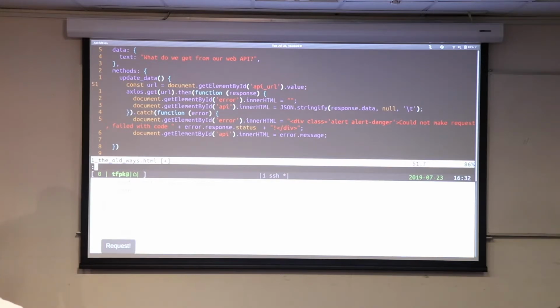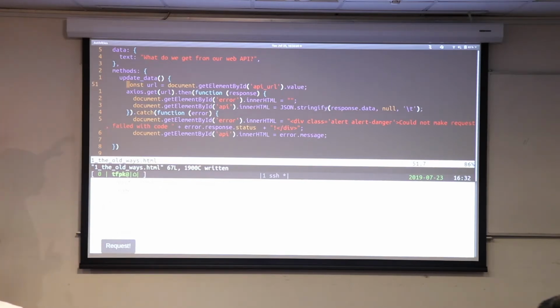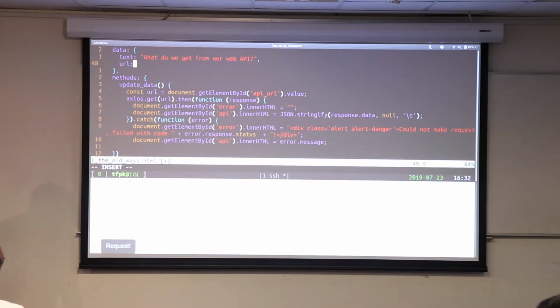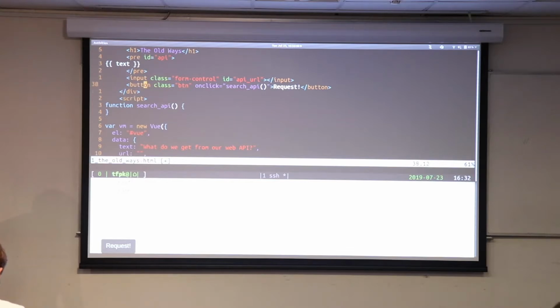But one of the things we might notice is that we've still got the old world style of, I want to go to this particular place and get the value of that place. But now that we're in Vue land, we don't even need to worry about going to a particular place and getting the URL. I can create a piece of data called the URL. I can make it equal to blank to start with. And then I can make this input be the model of that URL.